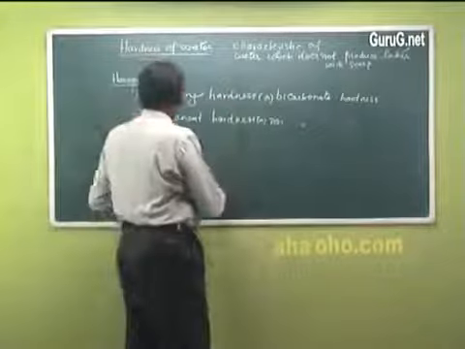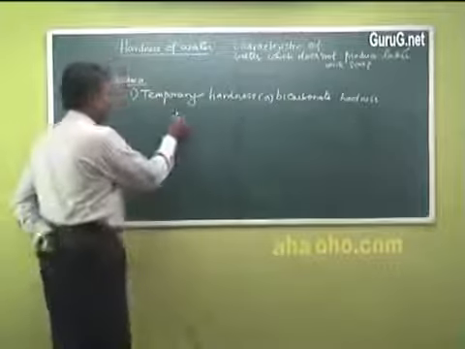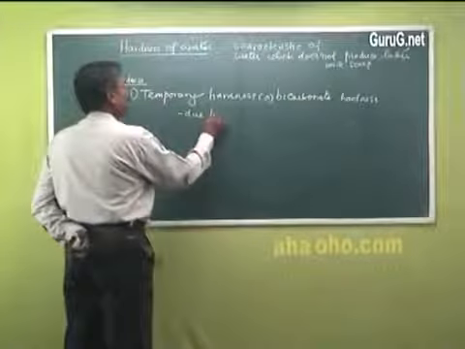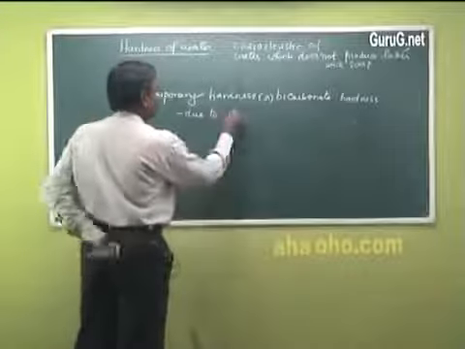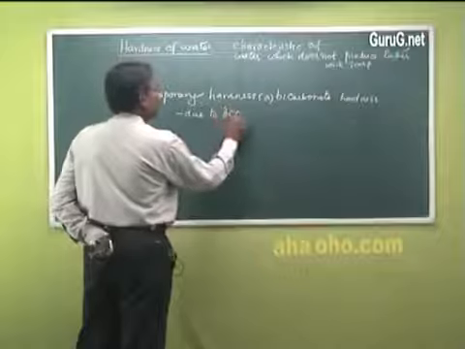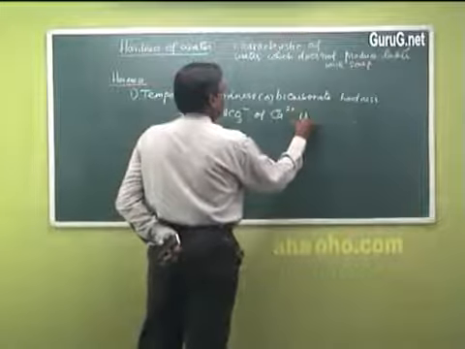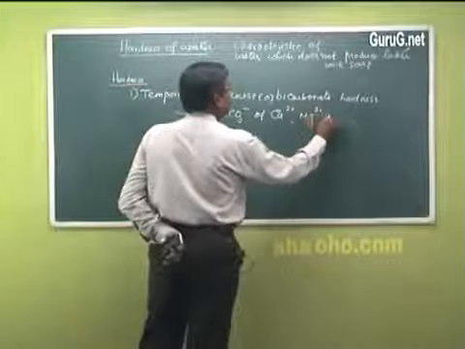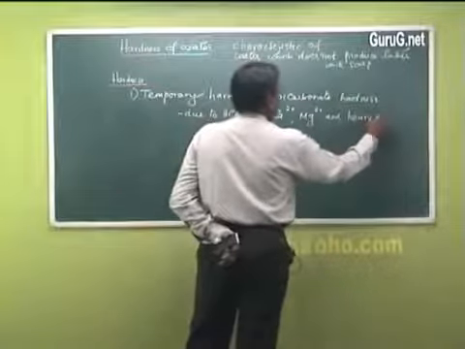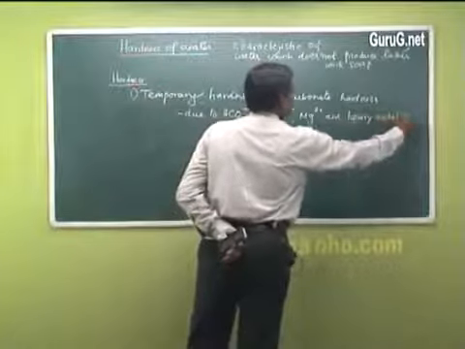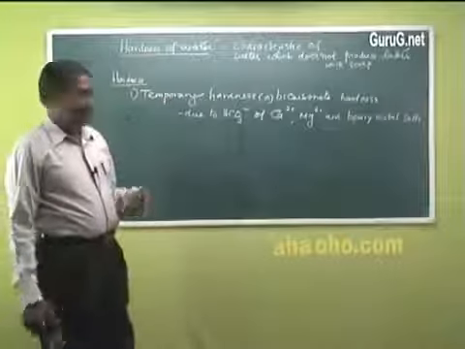So this temporary hardness is otherwise called bicarbonate hardness.